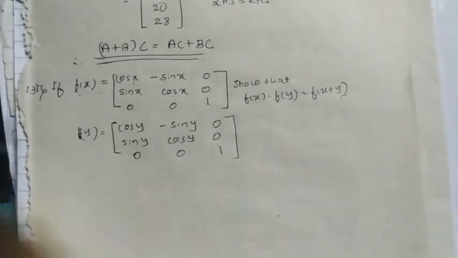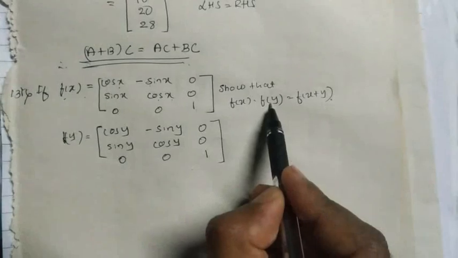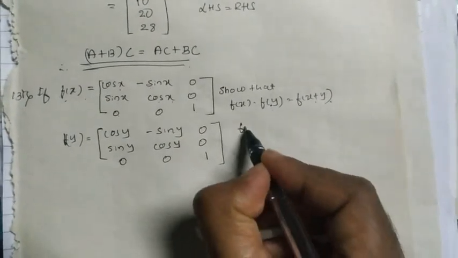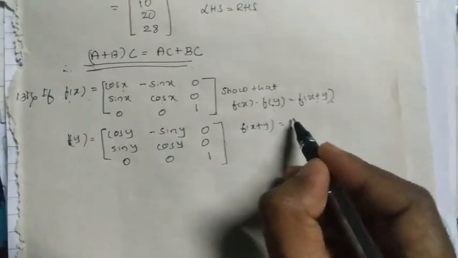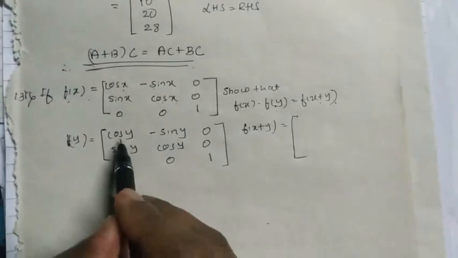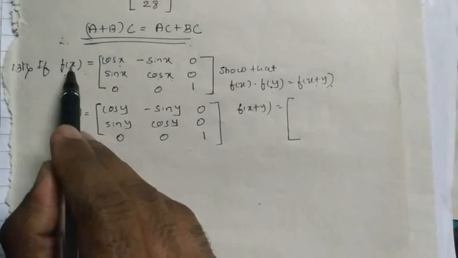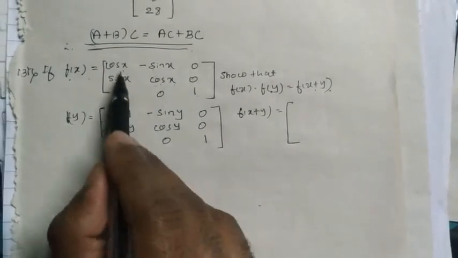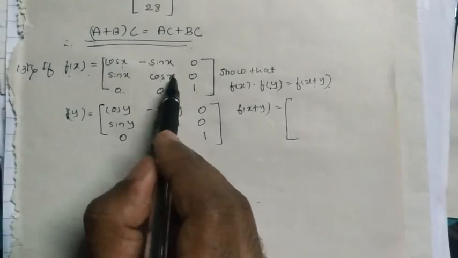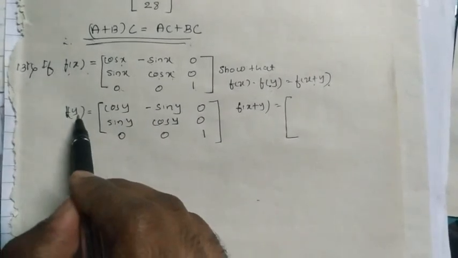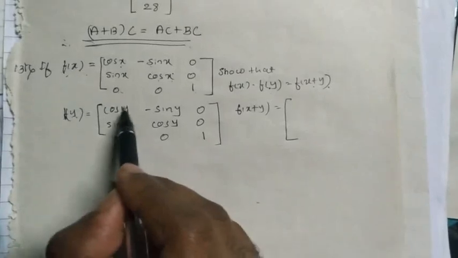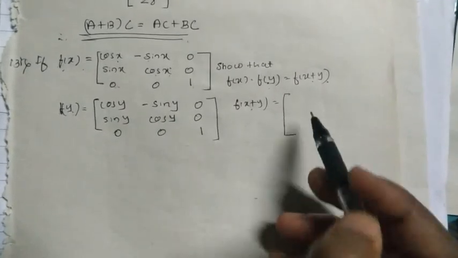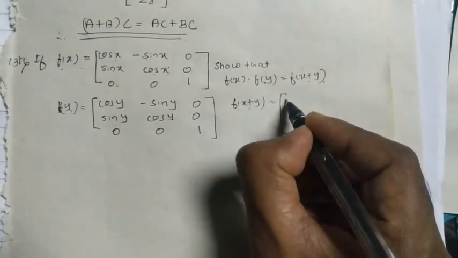So what do we have to show? f of x into f of y is equal to f of x plus y. For f of x plus y, the function has the domain x plus y, meaning all the trigonometric functions have the domain x plus y.